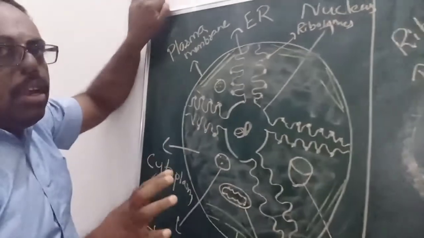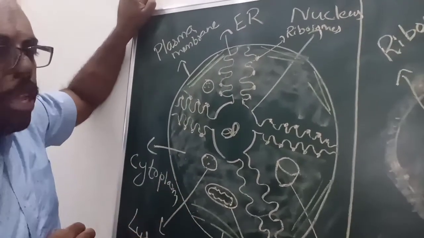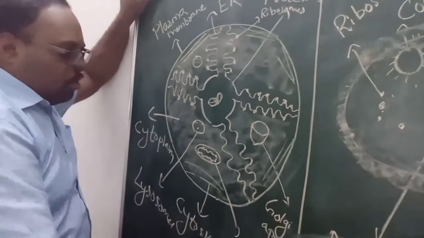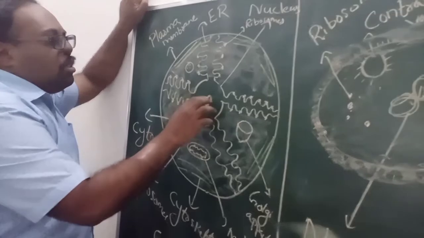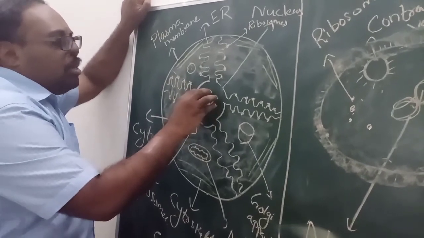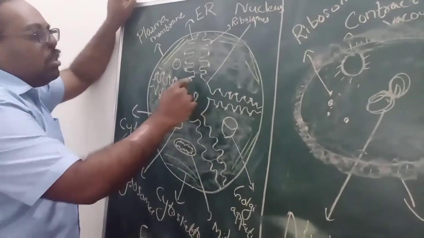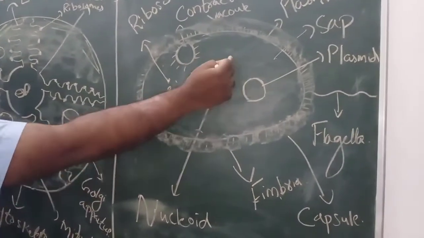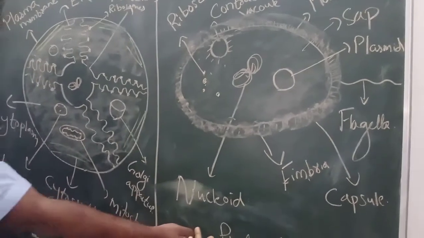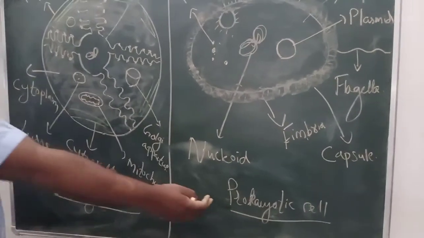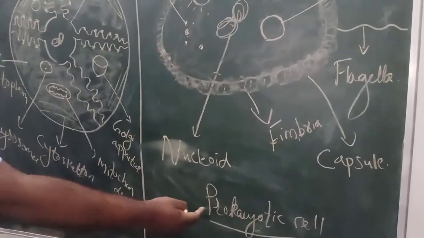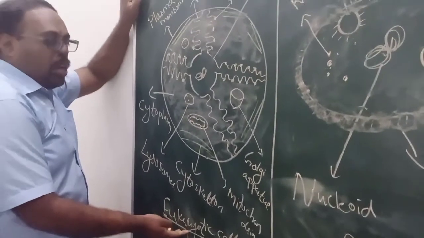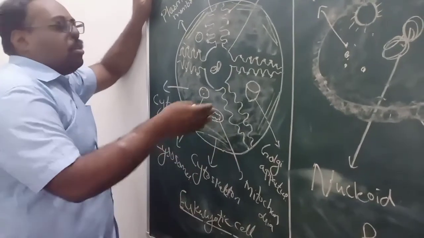That means these are some of the fundamental differences between a eukaryotic and a prokaryotic cell. And why are we calling it a eukaryotic cell and why a prokaryotic cell? Because in a eukaryotic cell, the genetic material present in the middle is surrounded by a nuclear membrane. In a prokaryotic cell, the genetic material is naked. Pro means ancient, karyo means nucleus, so ancient nucleus cell, so they are prokaryotic cells. Eu means new, karyota means nucleus, which means a new cell.